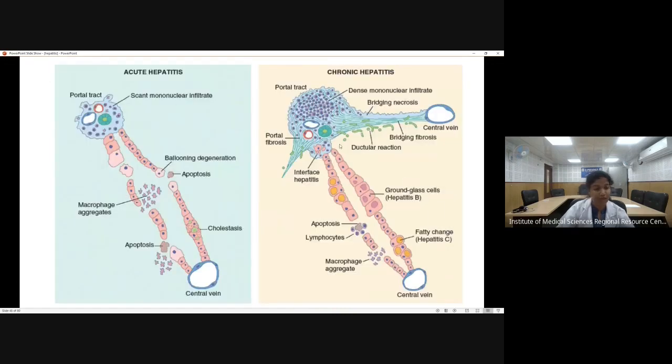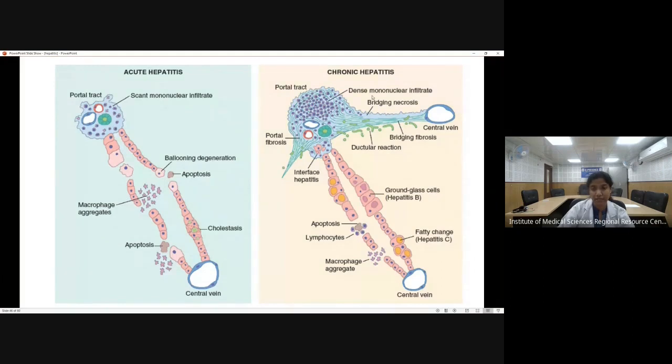Now coming to the microscopy of acute hepatitis and chronic hepatitis. In acute hepatitis, what happens? The portal tract will show a little bit of inflammation. The hepatocytes will show a little bit of ballooning degeneration, and cholestasis can also be seen.